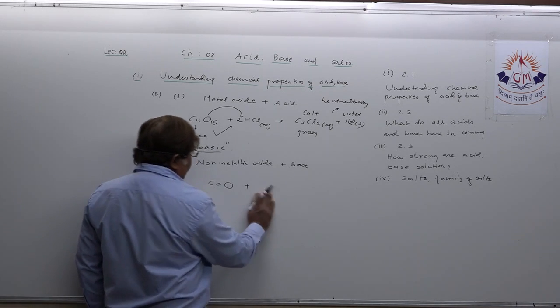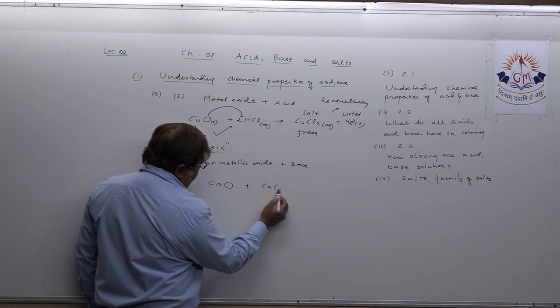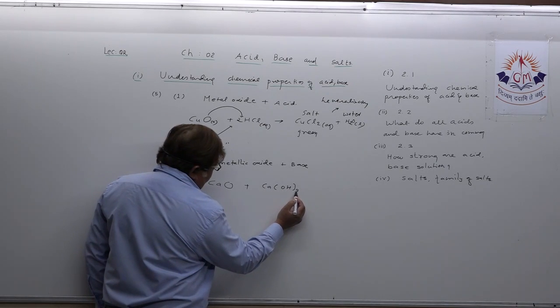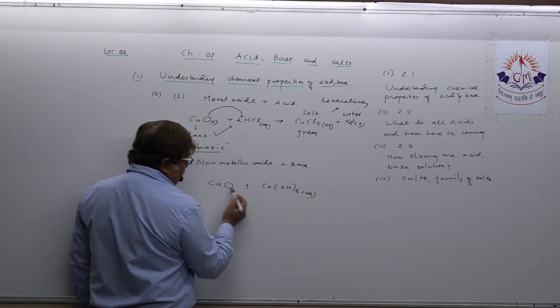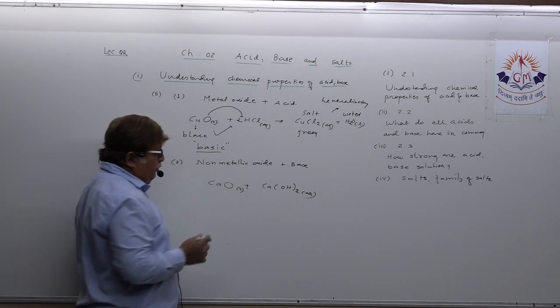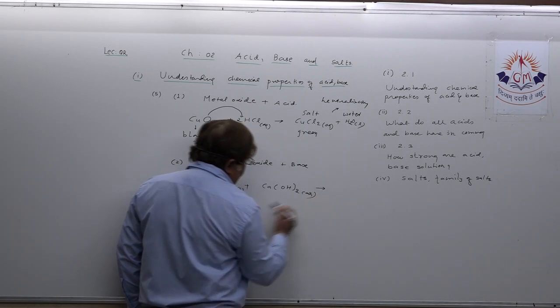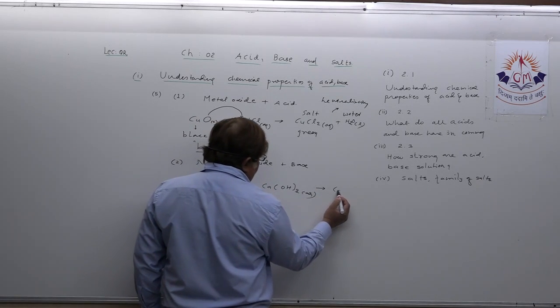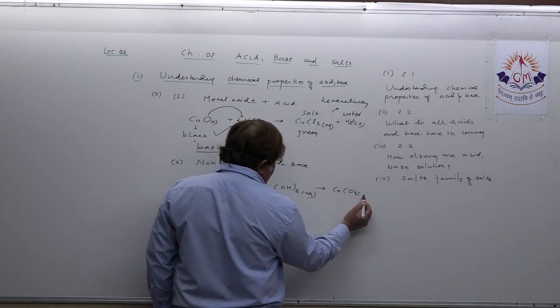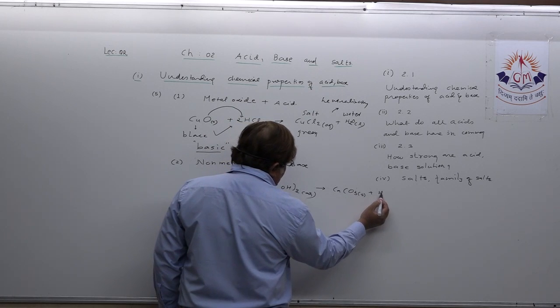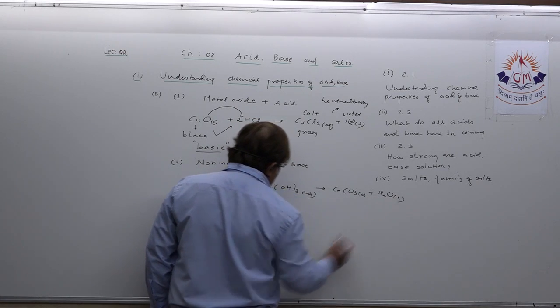When it reacts with a base, as we have just revised, Ca(OH)2 aqueous and calcium oxide solid. When they react with each other, the products are CaCO3, a precipitate in solid form, and water.